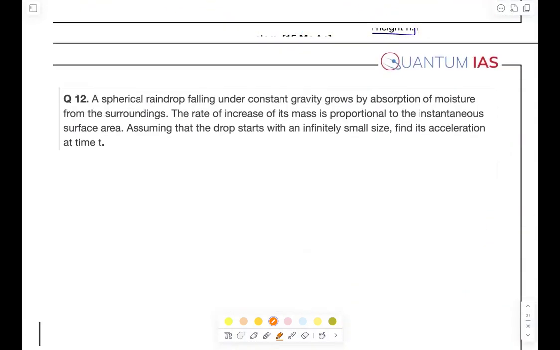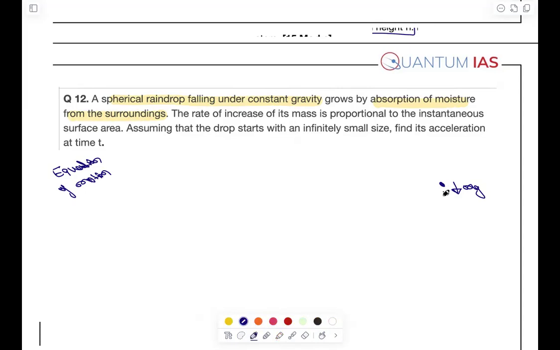This question is again I am taking from the equation of motion, and it is saying that a spherical drop is there falling under the constant gravity, because that is the only gravitational force acting. That means a drop is there which is falling under the action of gravity. This, okay, grows by absorbing moisture from the surrounding. You might have studied these things in your geography class also, right? So downburst and downstream. ठीक है, नहीं पढ़ा तो कोई बात नहीं.